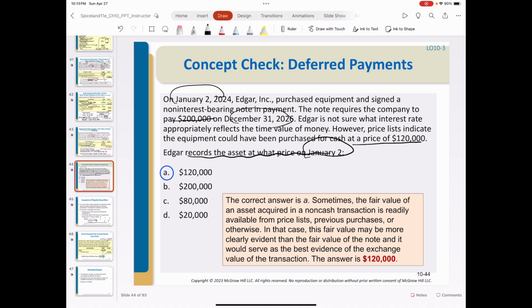So which one do we use? Actually, we use the price which is more evident. Since we are not given an interest rate, this is a non-interest bearing note. In other words, 200,000 is a future value of 120,000. There's an implied interest rate here, but we use the value which is more evident as the book value of the assets.